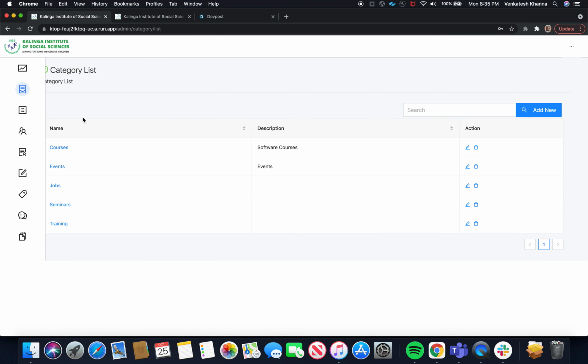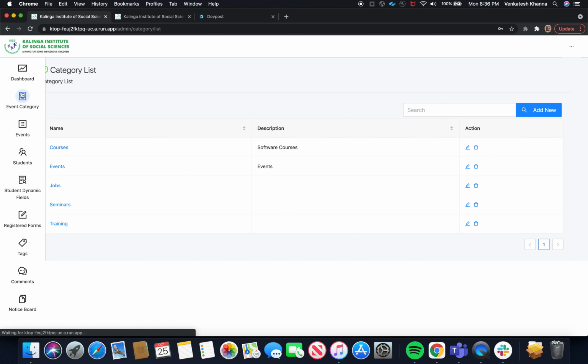And here is event category. As I mentioned earlier, all the information and all the forms can be entered by the admin itself, so everything is dynamic. Admin can create the events with whatever fields they want to add, so that they can feed the data that will be visible to the students. So everything is dynamic here.